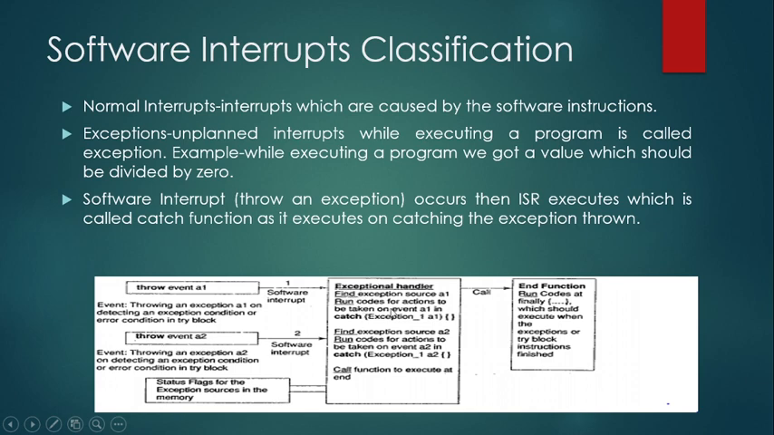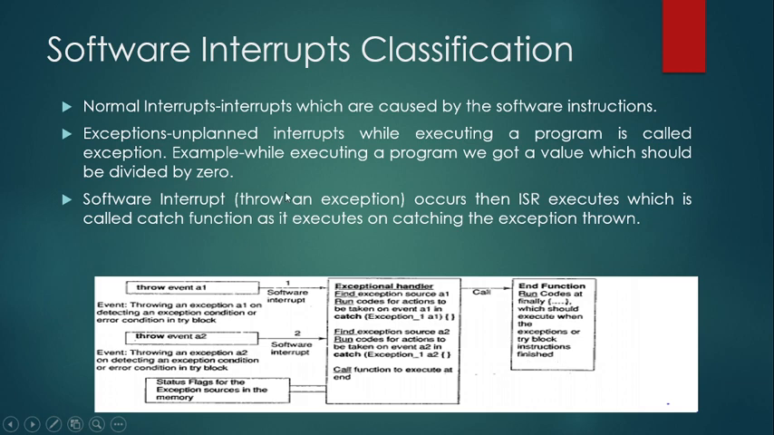It will run the code for the actions to be taken for the interrupt, and then the next software interrupt event happens. Here also it is going to find the source and run the code, and then call the function to execute at the end. First it will finish event A1, then event A2, and then it calls an end. That means it calls the basic function, the original routine which was running. Run code set finally executes when the exception or try block execution is finished.